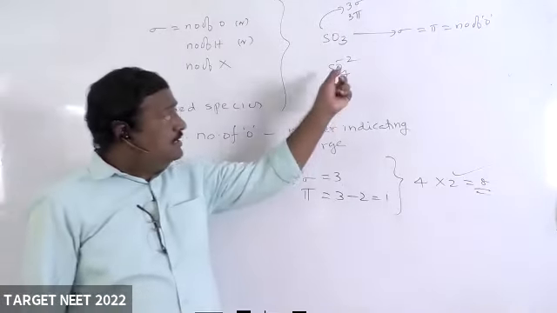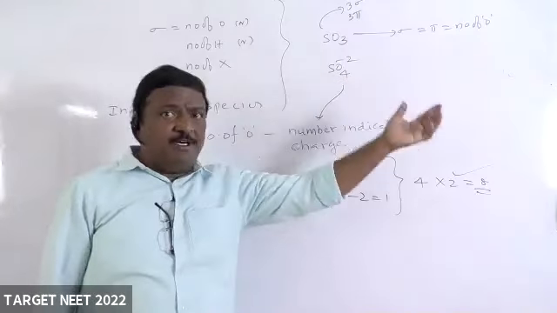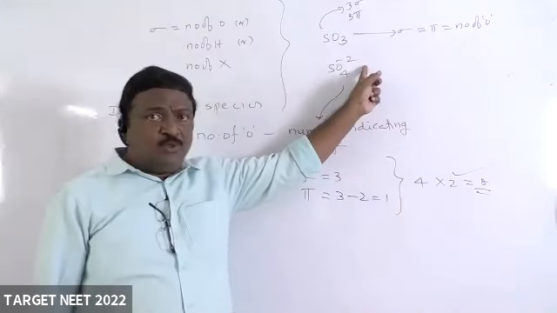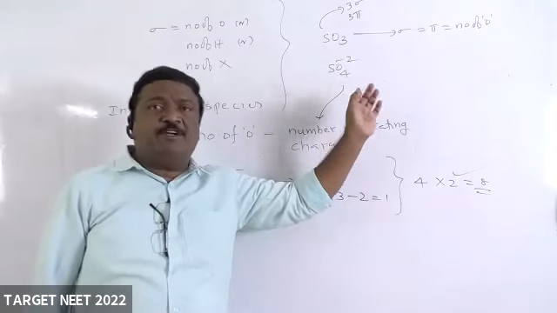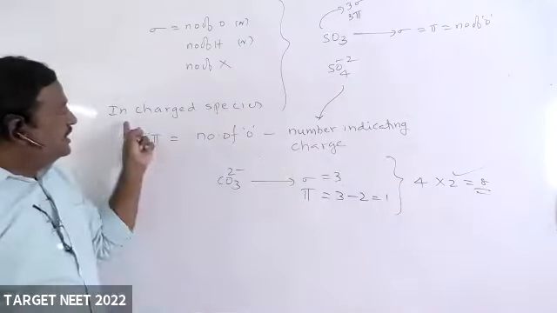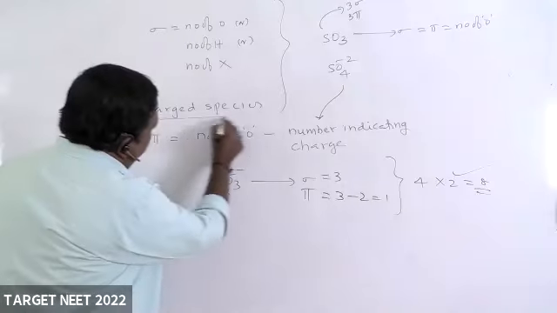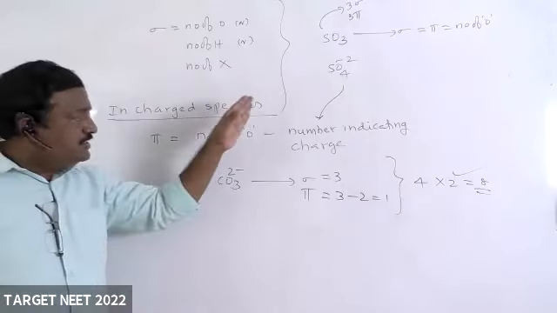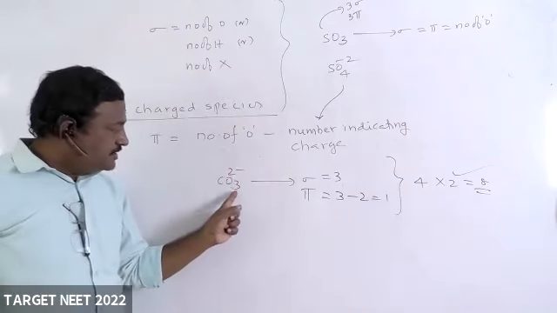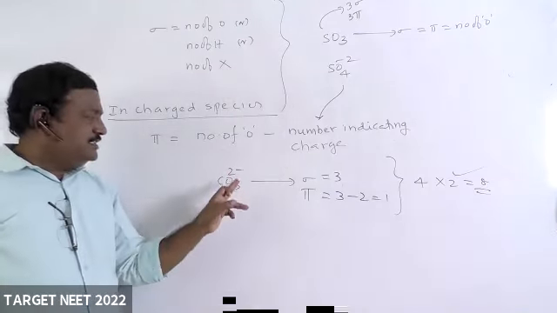But here, 4 sigma bonds, 4 minus 2, 2 pi bonds. 4 sigma bonds and 2 pi bonds. That's why here I specifically mentioned charged species. In charged species, number of oxygen atoms, or you think like 3 minus 2.